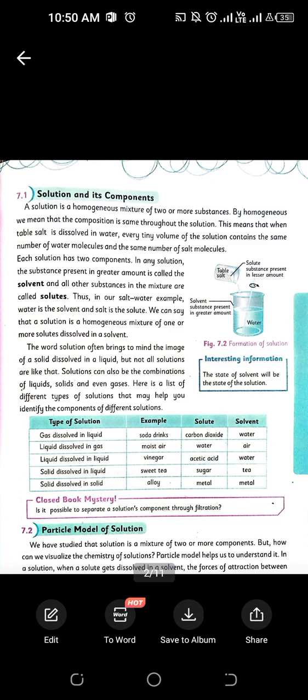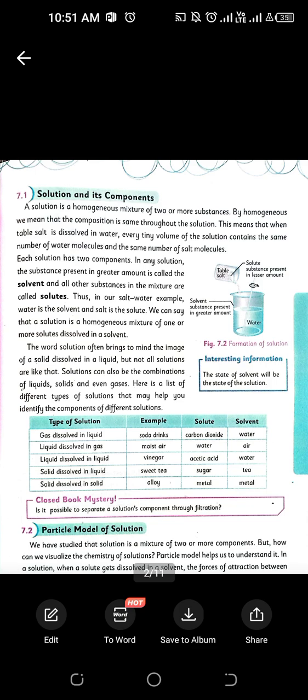Okay, now what solution is? Solution is a homogeneous mixture, like solute and solvent are completely soluble in each other. There is no residue on the bottom, even on the surface of the water. There is nothing. The solution is very clear, very transparent, very easy, very smooth. So solution is basically a homogeneous mixture of two or more substances, okay, in which there is a solute and solvent properly distributed with each other, right?